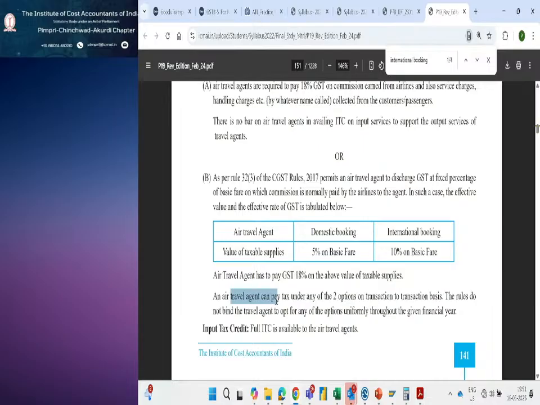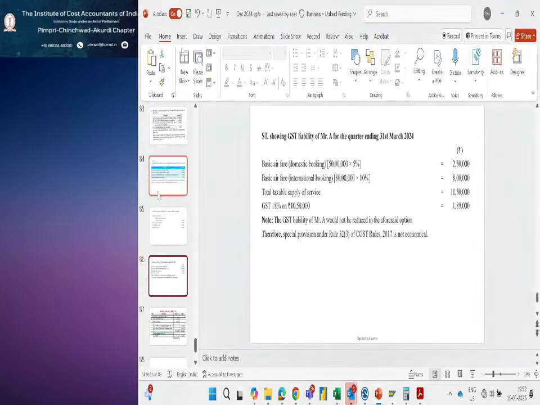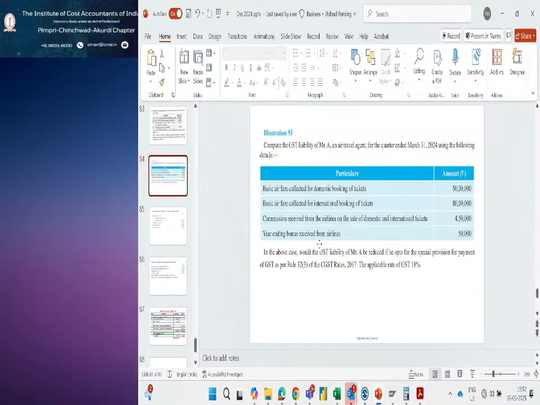An air travel agent can pay tax under either of the two options: GST at the normal commission basis, or on these taxable supplies. The rules do not bind the travel agent to opt for any one option. So now you can see this example, how they have calculated.